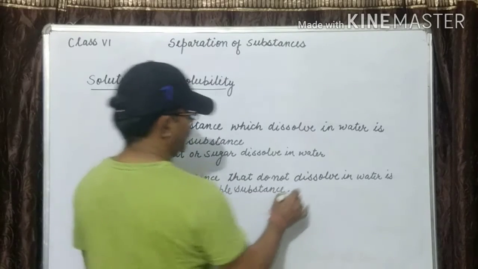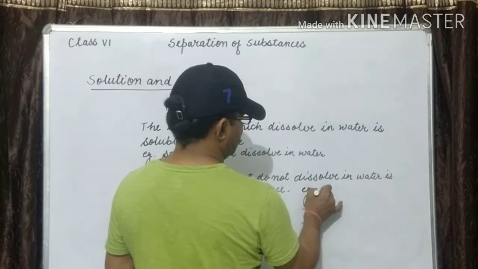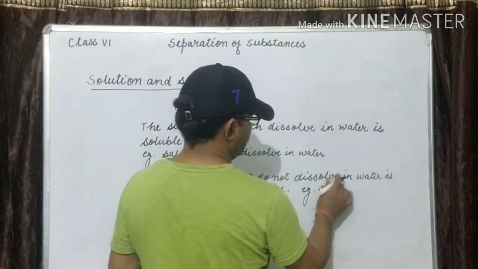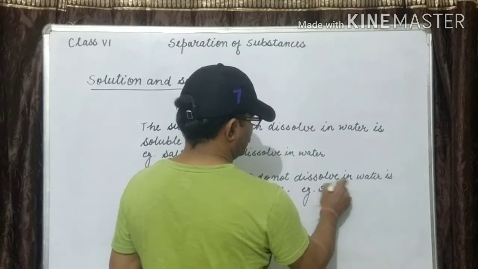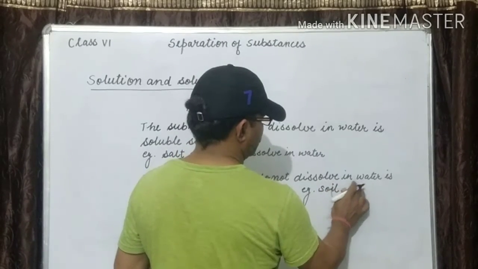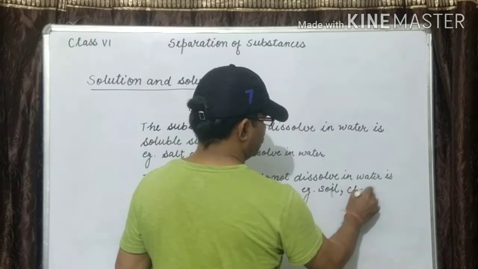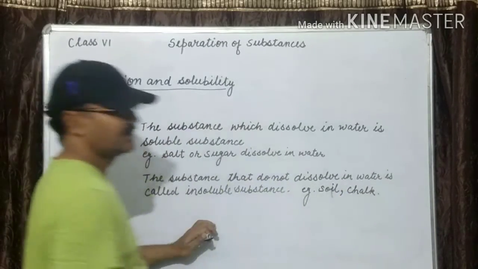For example, soil, chalk powder, chalk. Clear it?